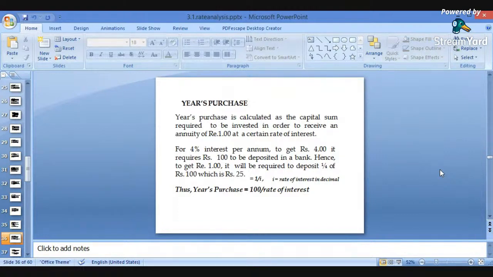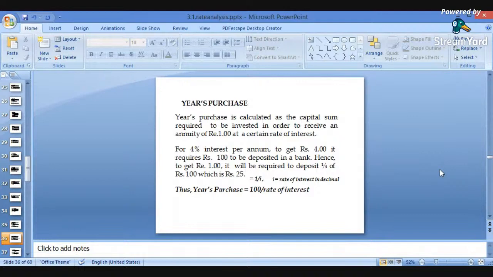For 4% interest per annum, to get rupees 4, it requires rupees 100 to be deposited in the bank, so that at 4% interest we can receive rupees 4. Hence to get rupees 1, it will be required to deposit one fourth of this, which is 25 rupees. So if we deposit 25 rupees, we will get 1 rupee in returns. So what is the formula for this?